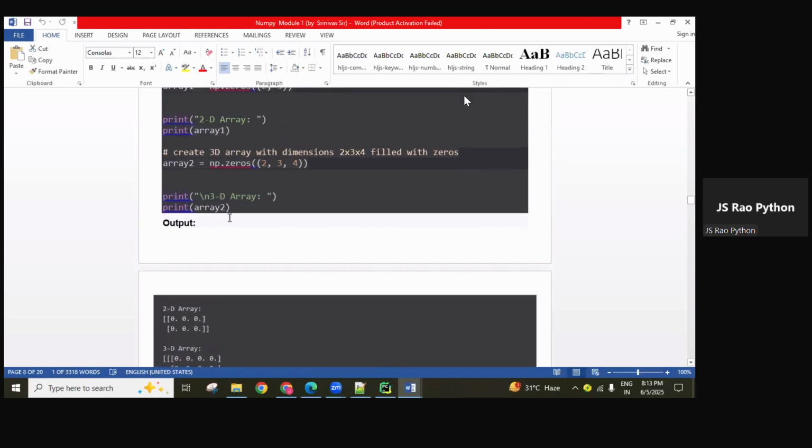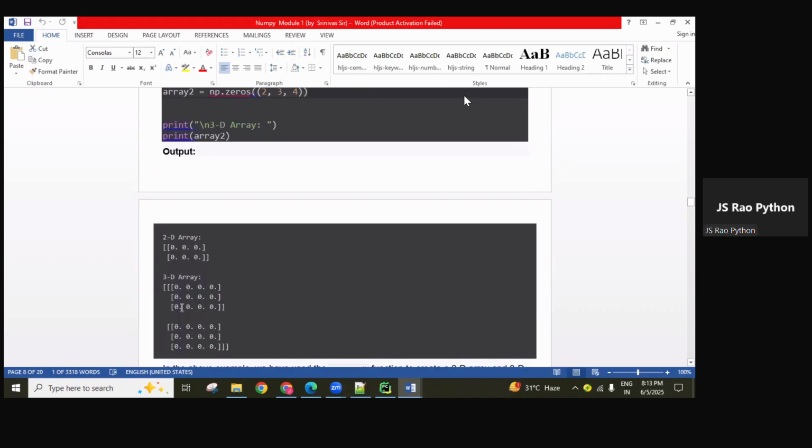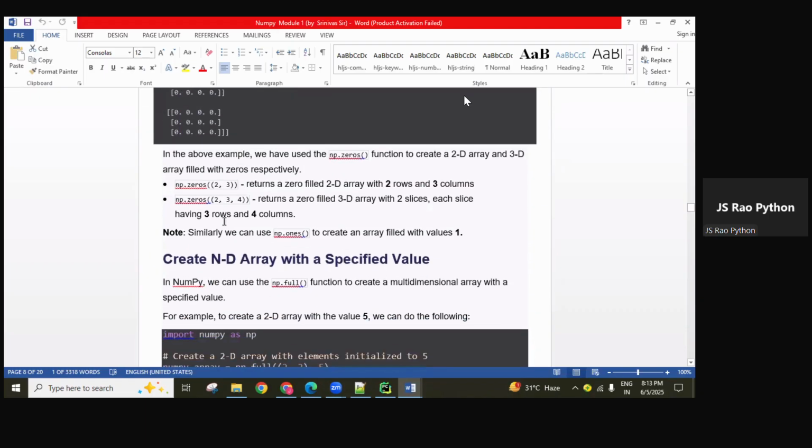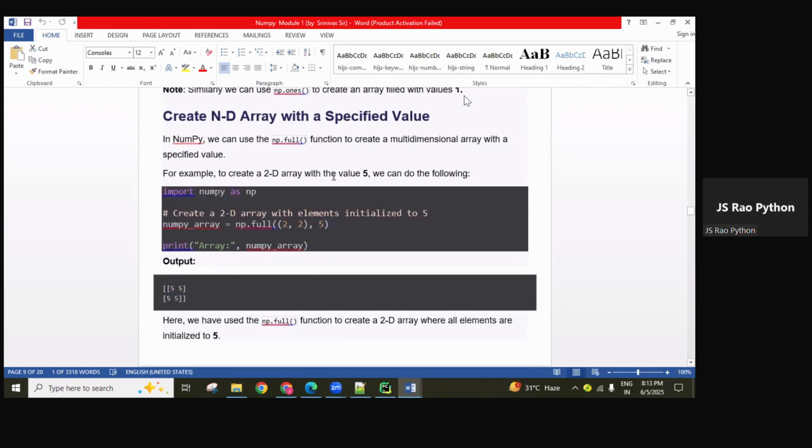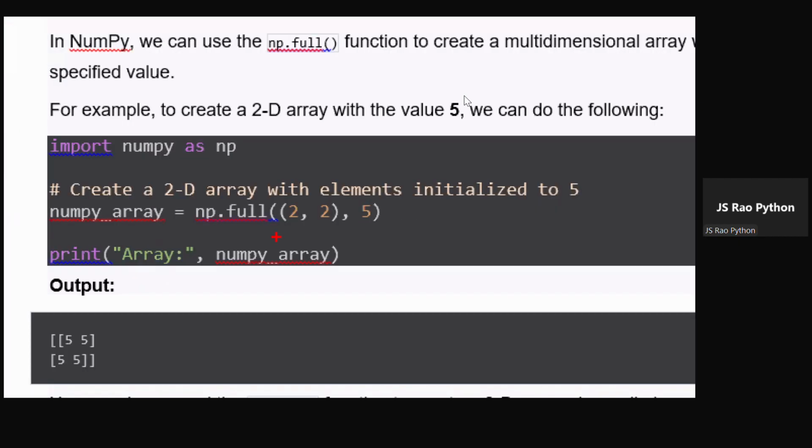So using the zeros method or ones method, any method we can use, guys. Instead of zeros, if I use the ones method, these values are filled with the number one. And the full method is also there, guys. The explanation is here: an ndarray with a specified value. For that purpose we can use the full method.